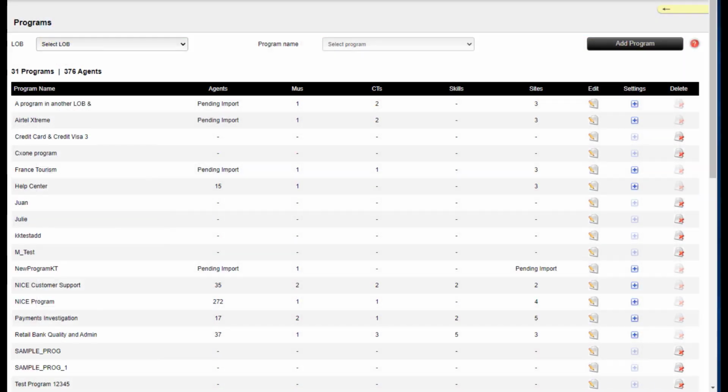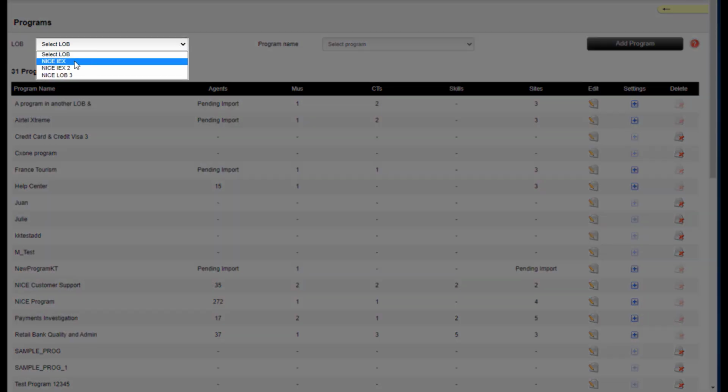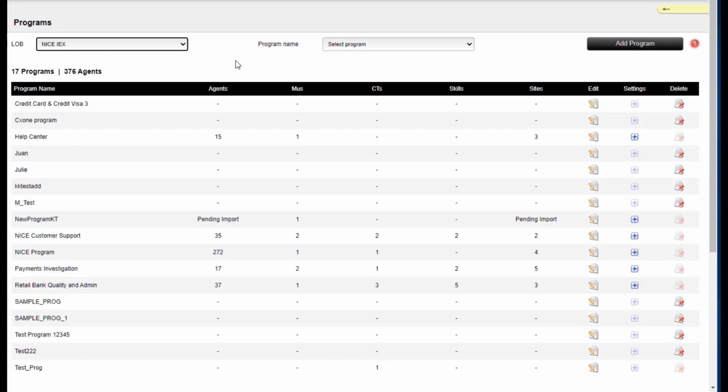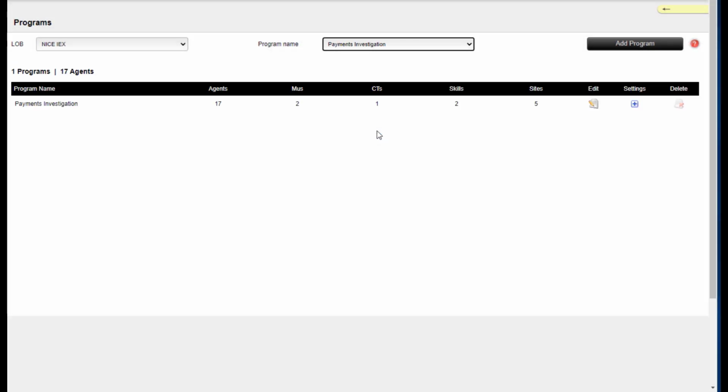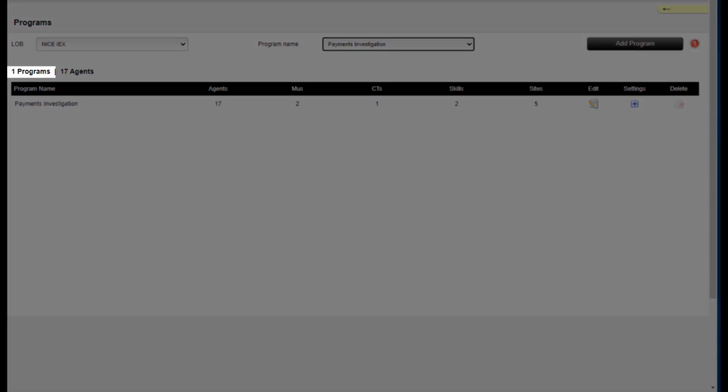The Programs page displays information about the entities associated with each program and provides you with the ability to add new programs. Let's start by looking at the information on the Programs page. Click Program Manager, Programs. To filter the data by LOB, select one from the LOB drop-down menu. To filter the data by program, select one from the Program Name drop-down list. Above the table, you see the number of programs for the displayed LOBs and the total number of agents, imported from NICE WFM, that are assigned to all those programs' MUs.